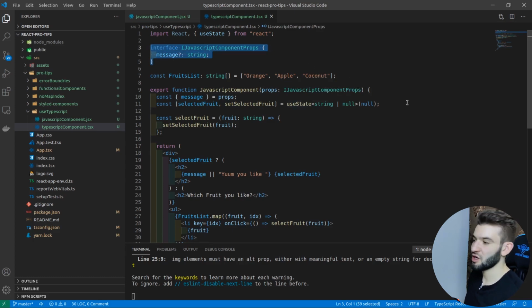If you got Redux or anything like that, you can have another interface defining what the Redux store has, what properties exist there, and the type of those properties, and boom, you got yourself really nice, clean, tidy code that tells exactly what is going on in there.